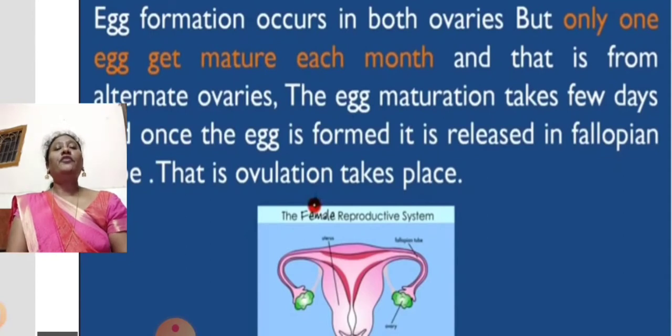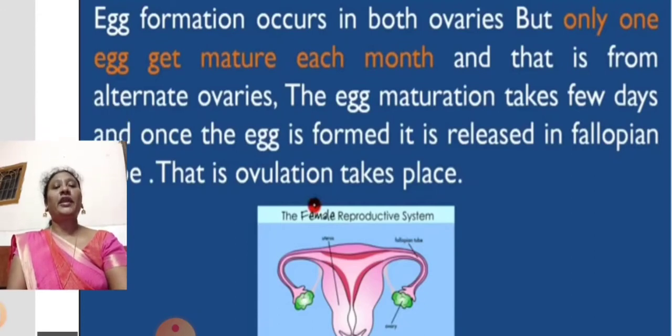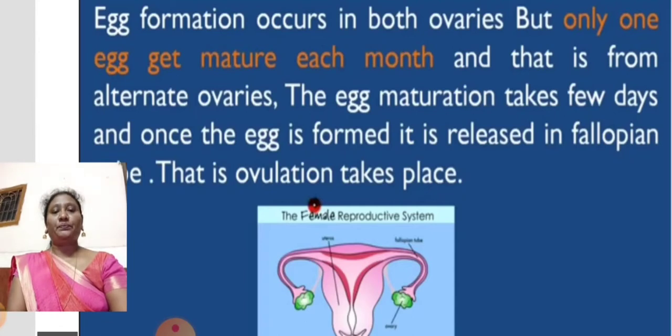Egg formation occurs in both ovaries, but only one egg matures each month, and that is from alternate ovaries. The egg maturation takes a few days, and once the egg is formed, it is released into the fallopian tube; that is ovulation.